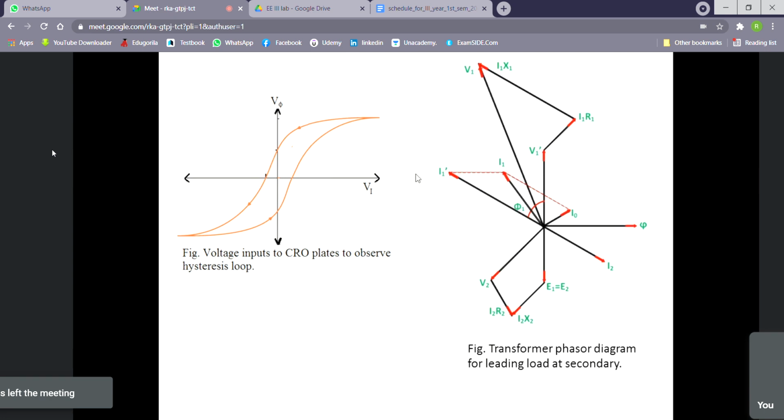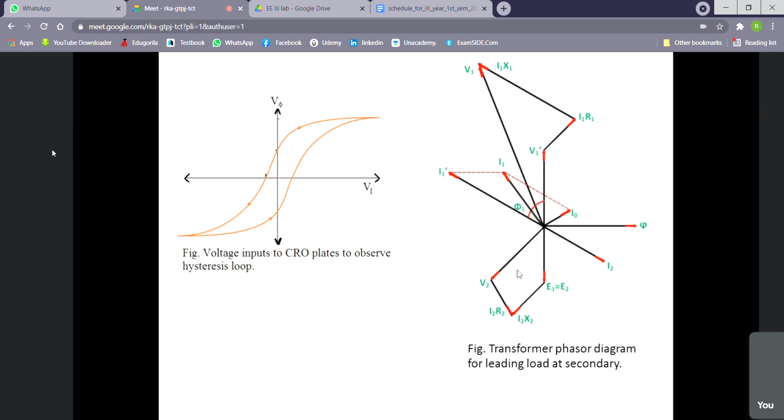let us see how. This VI we can get from V12. And how can we get this V phi? What will be the condition to get a proper V phi? V phi will be a voltage which is proportional to the flux applied and which is in phase with the flux applied. If it is 90 degree out of phase, leading or lagging from phi, then it is meaningless. Then it will not give the proper plot.